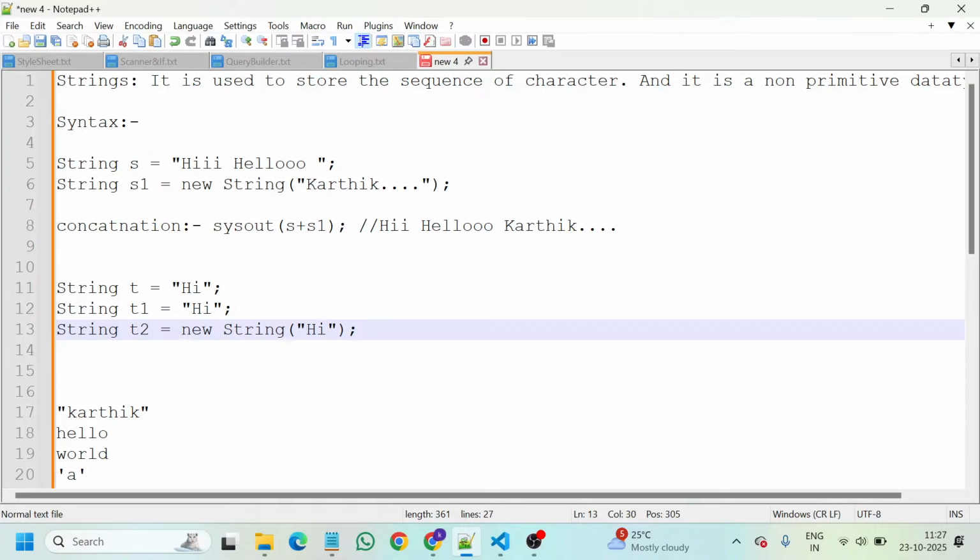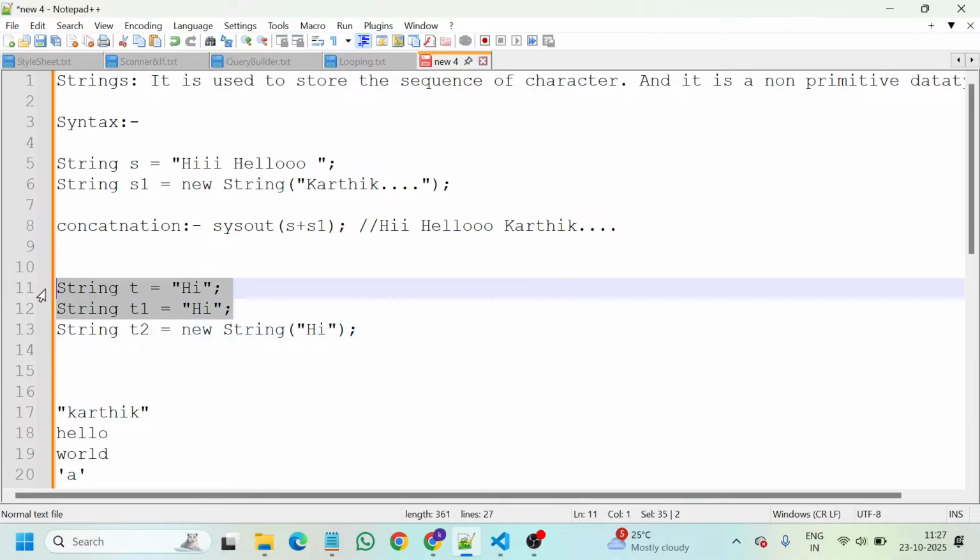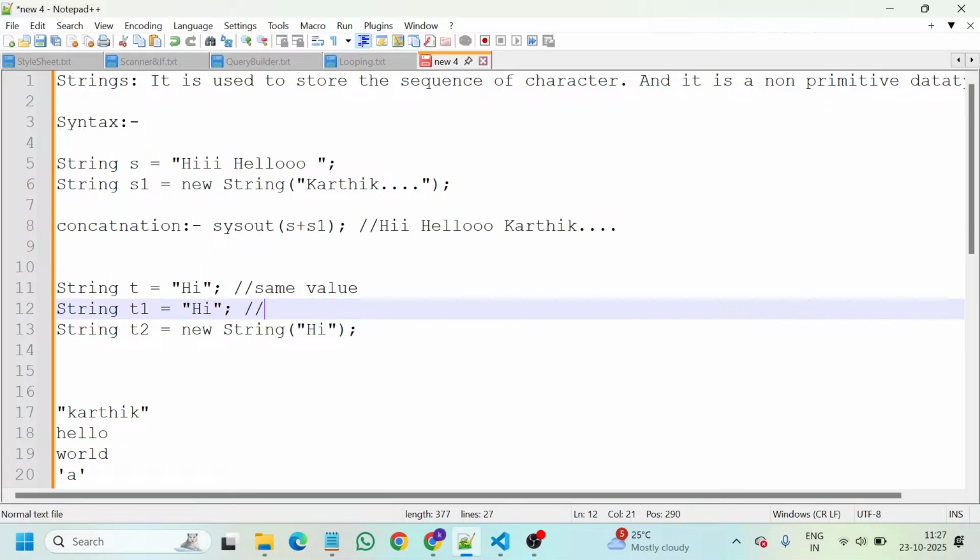So while going to this approach, I just want to inform you that the address will be same for the values that you are taking down. So nothing but, when I am taking down these two things, the values of these two things are the same value, and also this will be the same value.